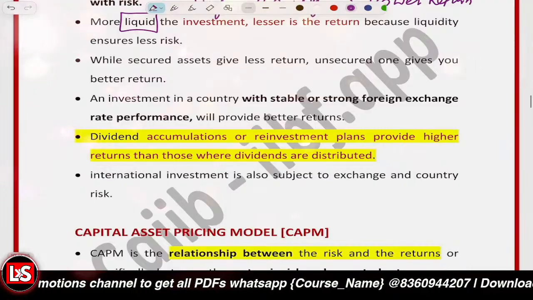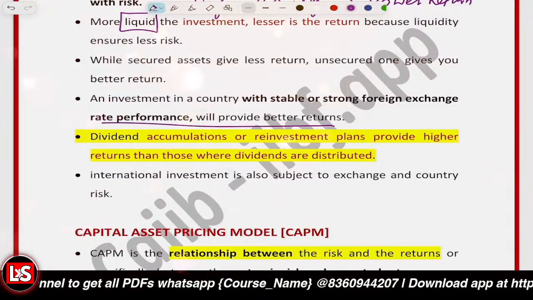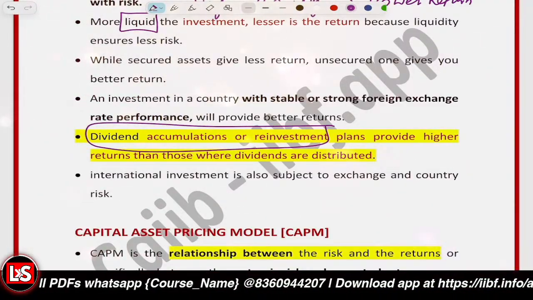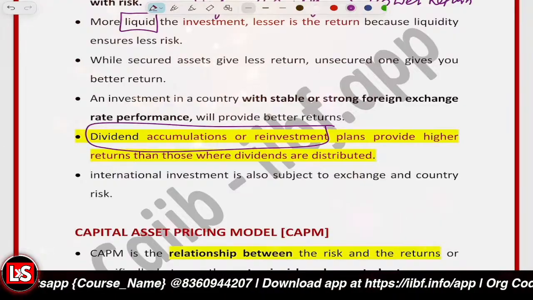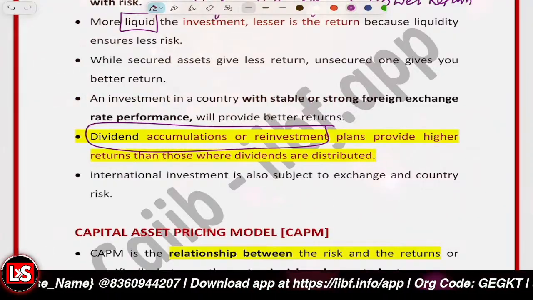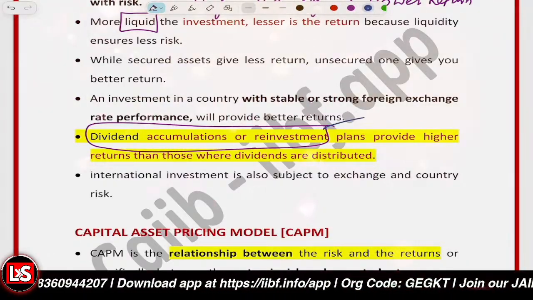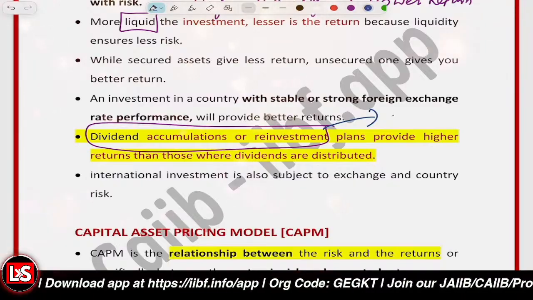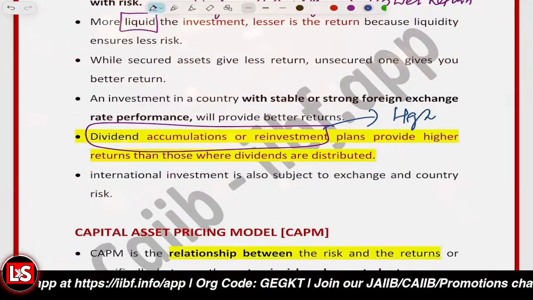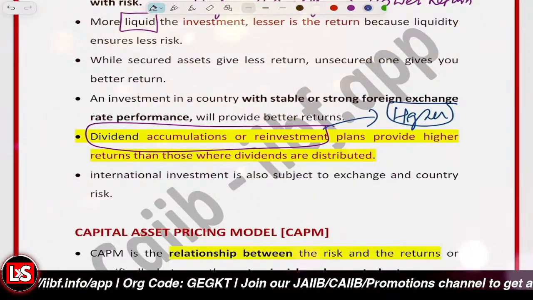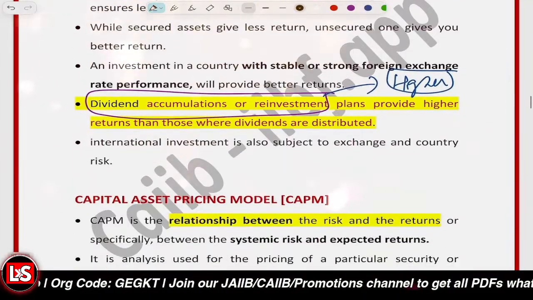Further, it's related to dividend reinvestment or dividend accumulation. Reinvestment plans provide us with higher returns. What is meant by dividend reinvestment?